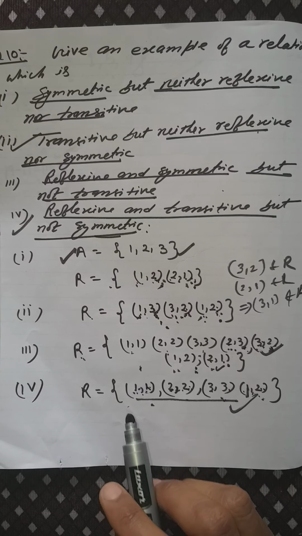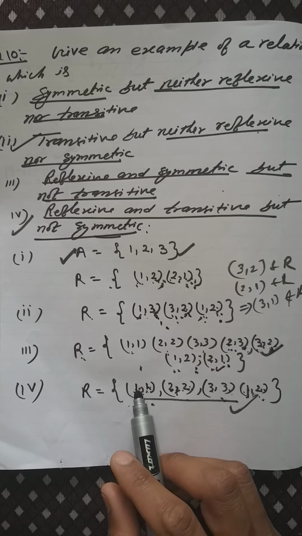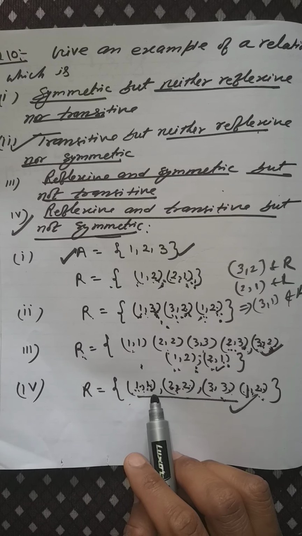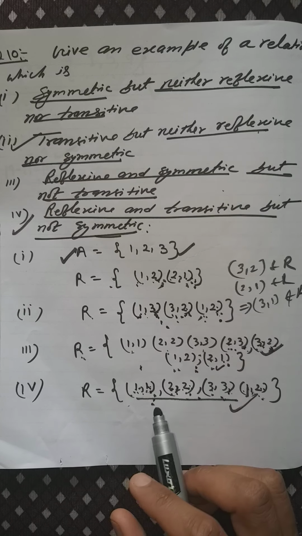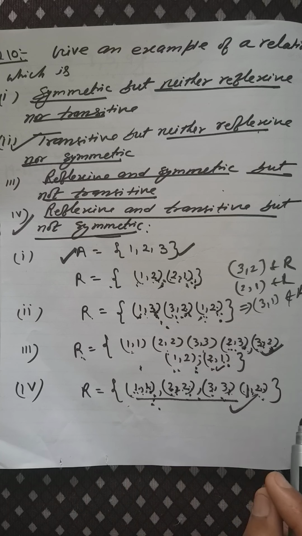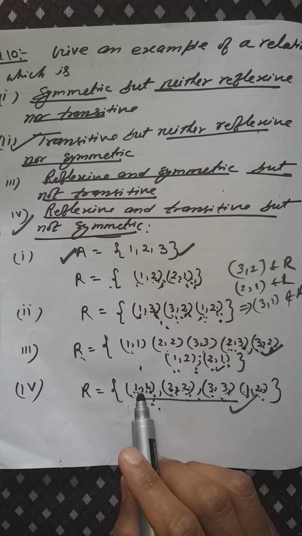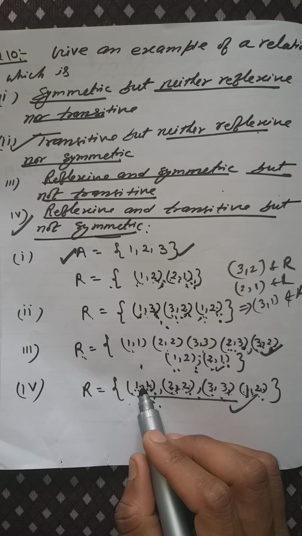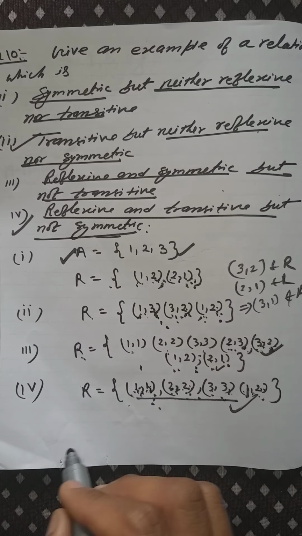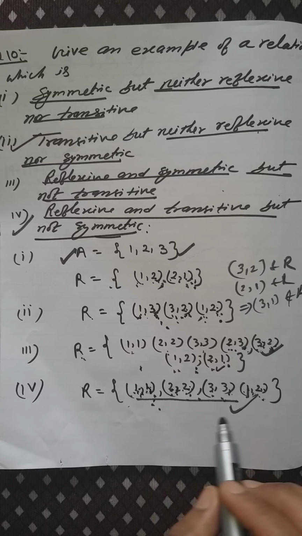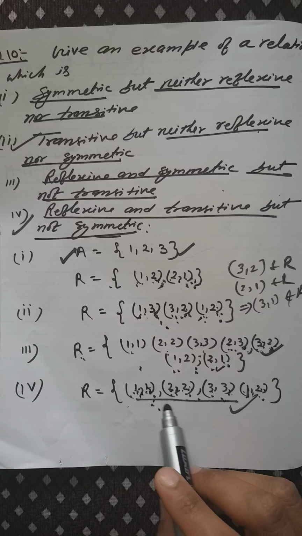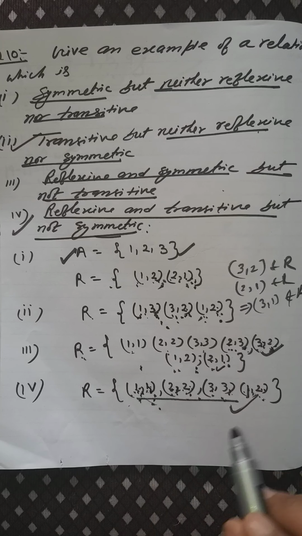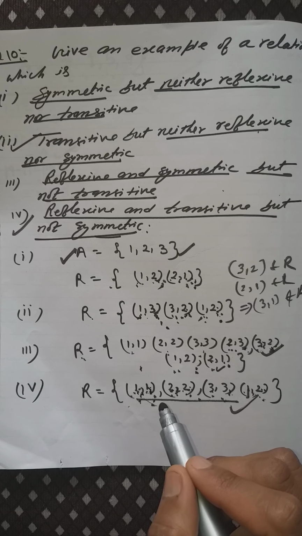Why is it transitive? Since (1, 1), (2, 2), (3, 3) give (a, b), (b, c), (a, c) all belonging to R. Therefore, we can say the given relation is transitive, right? Because (1, 1) indicates that this is (a, b), this is (b, c), this is (a, c) itself. So where the condition of (a, b) in R and (b, c) in R holds, (a, c) also belongs to the given set, so we can say this is reflexive and transitive but not symmetric.